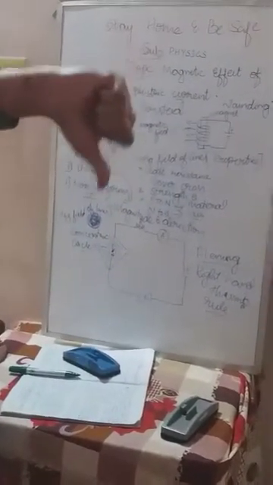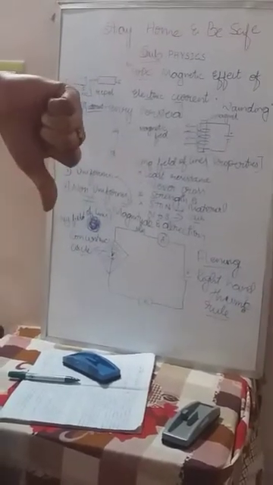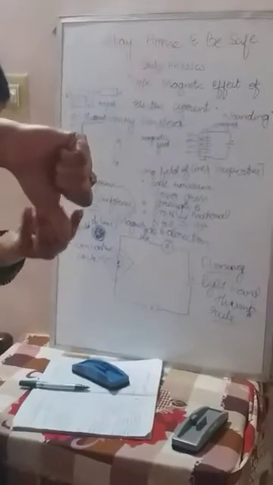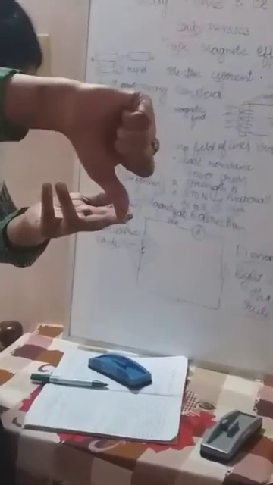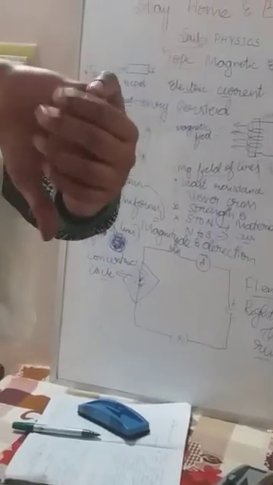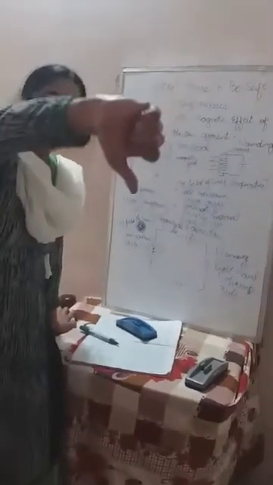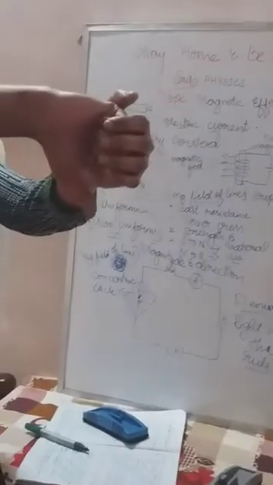So imagine you are holding your right hand thumb finger down, and the other fingers should be wrapped, meaning closed or folded.